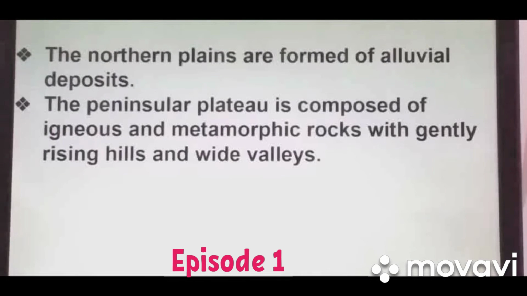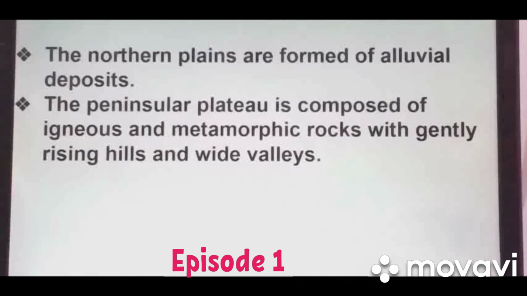The peninsular plateau is composed of igneous and metamorphic rocks with gently rising hills and wide valleys. As I already told you, the peninsular plateau is made up of igneous and metamorphic rock. That is why it is one of the stable land blocks, and here gentle high hills and wide valleys are found in this region.